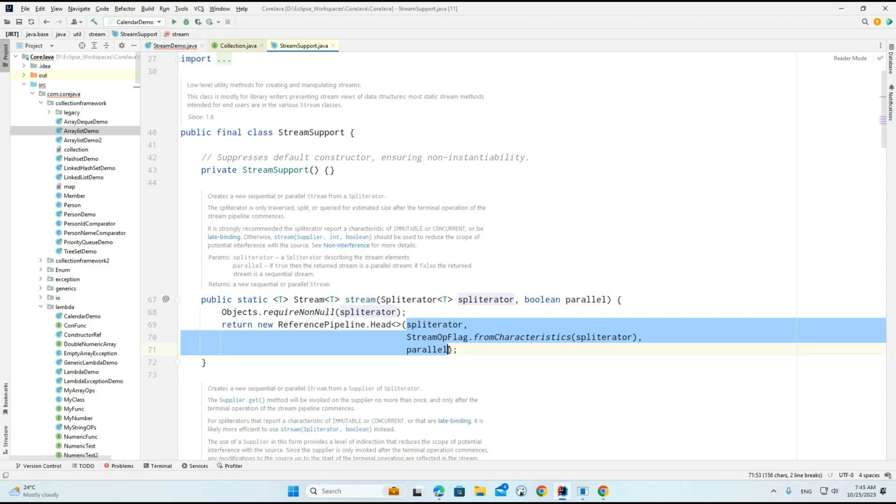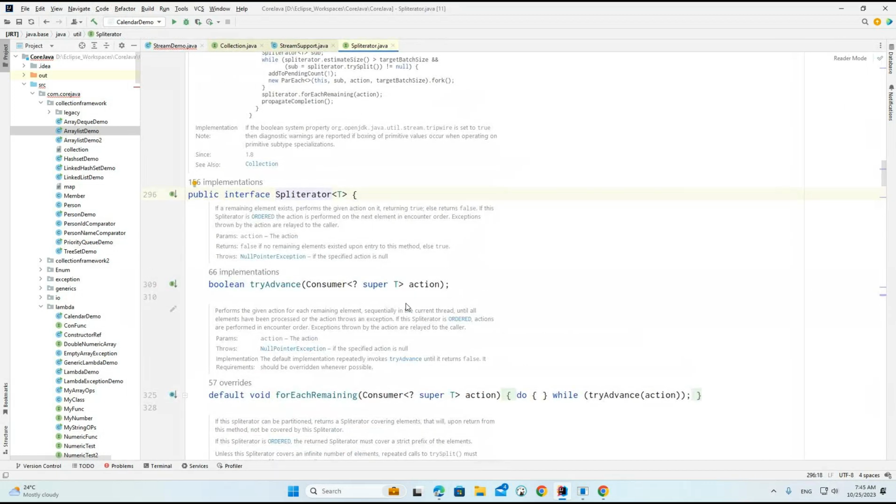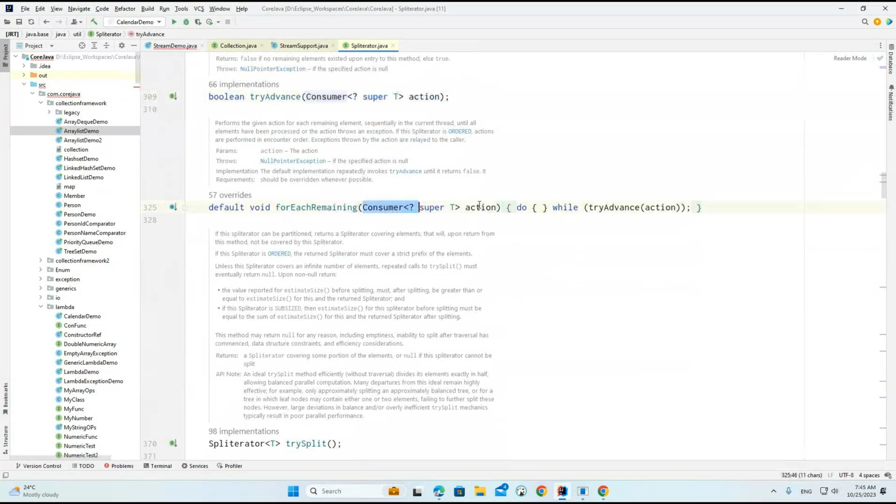We already discussed that it behaves like the iterator, but it has one main advantage. If you want to work with Java 1.8 operations, like method references or lambda expressions, we cannot work with the Iterator, but we can work with this Spliterator, because here we are passing a Consumer, which is a functional interface.